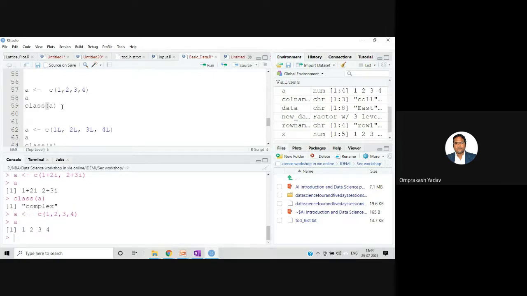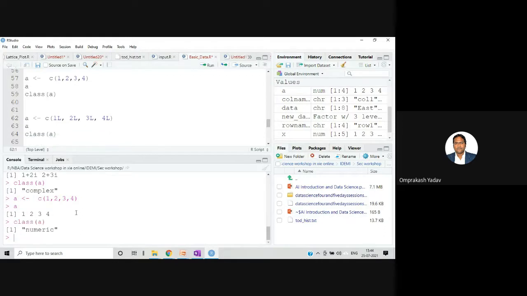Let's print the class of this one. Now the class of this one is showing numeric type. Okay, we know that because by default, any number you store will be stored as the numeric type. Now suppose we want to store it as integer type. After every number you will have to write the capital L. Okay, after every number you will have to write the capital L.